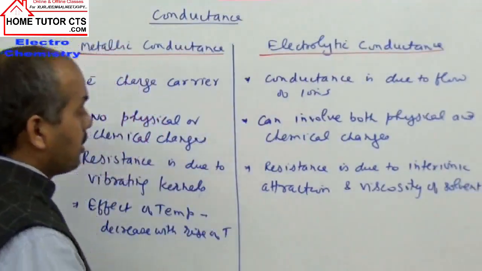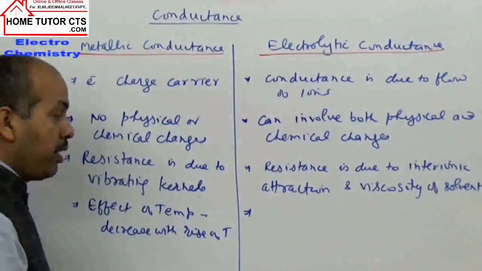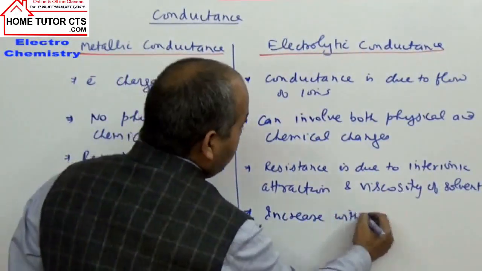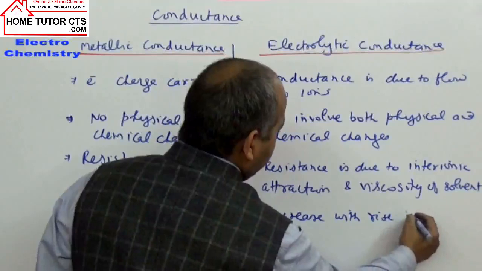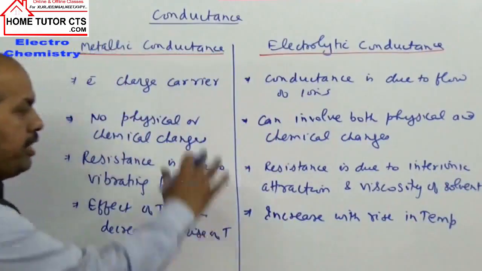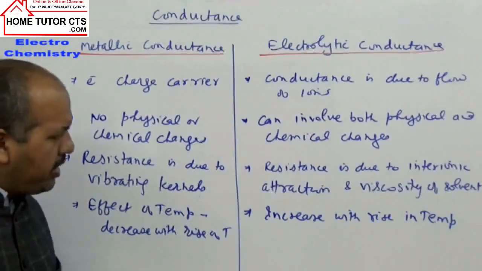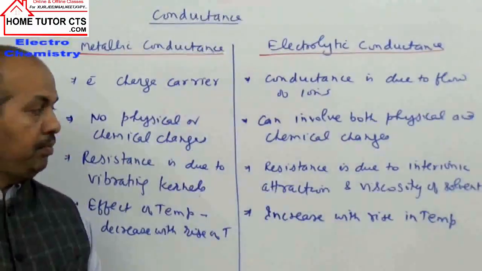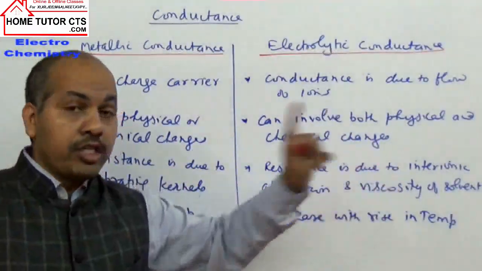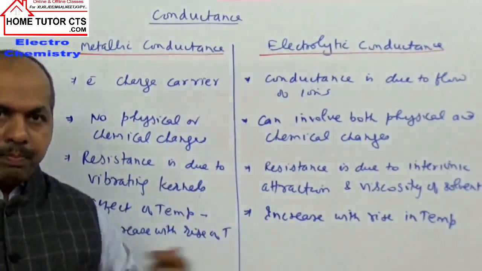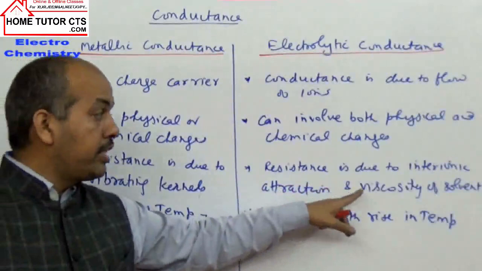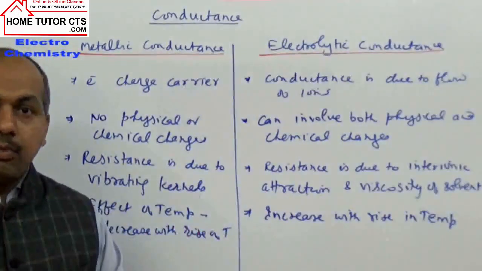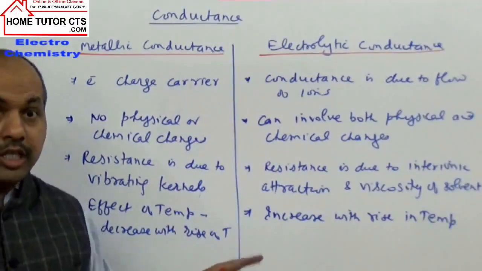When we take electrolytic conductance, it increases with rising temperature. Can you tell why? Simple logic. At high temperature, there is a decrease in the viscosity of the solvent, because particles have high energy. At the same time, ions have more kinetic energy, so they can dissociate more easily.